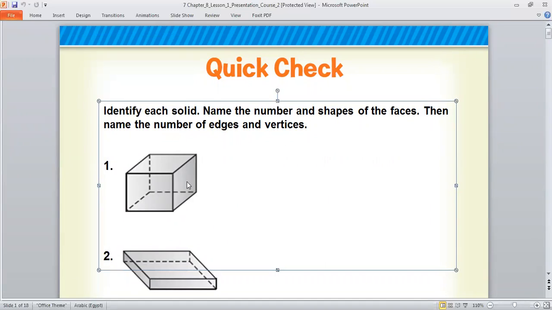Okay. Who can tell me the name of this first solid? It's something like a cuboid, because all the faces are squares.